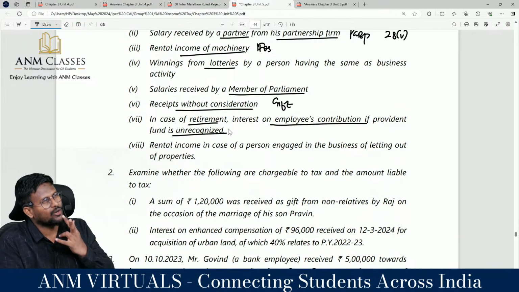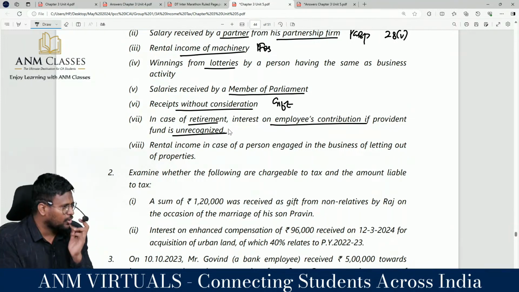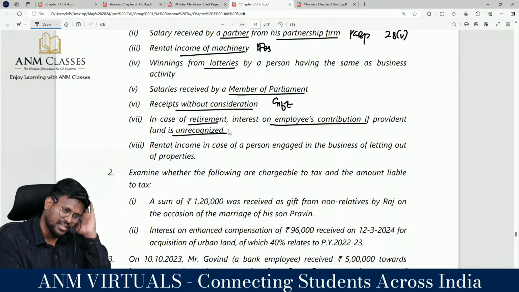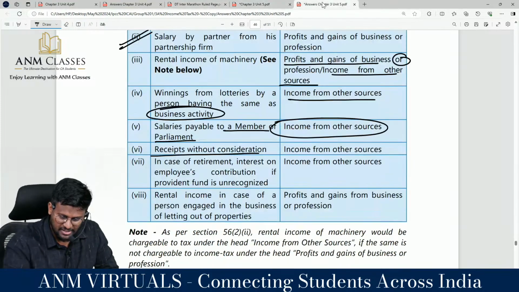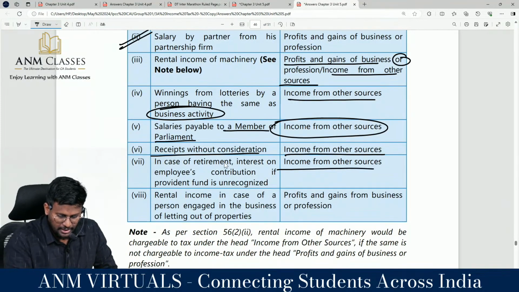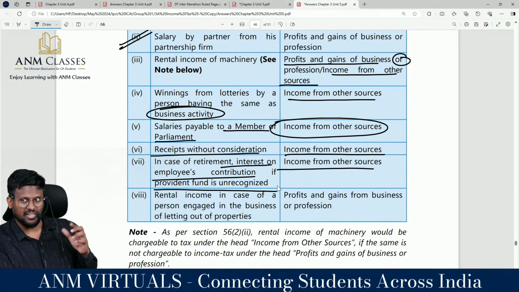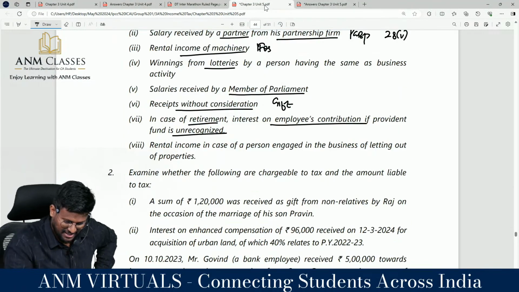In case of retirement, interest on employees' contribution if PF is unrecognized. In an unrecognized provident fund there is employer contribution and employee contribution. The employer contribution is taxed under salaries. Interest on the employee contribution is taxed under IFOS. Correct? In case of retirement, interest on employees' contribution if provident fund is unrecognized. Yes sir.